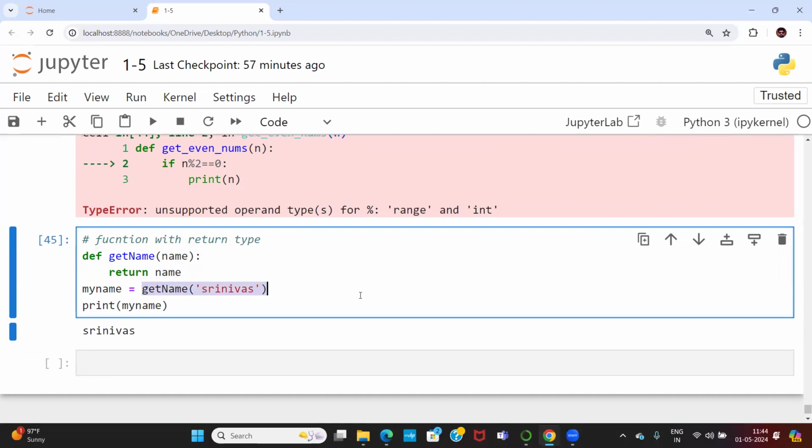But whenever the function is executing, it will store the value into the left side. The right side function is executing, and the value is going to be stored into name. And when the function executes, it is returning a name. That name is going to be stored into my name. And finally, I'm printing my name. Check the process, how the function is returning a value and we are storing the value outside of that particular function. So this is one more way of working with functions.